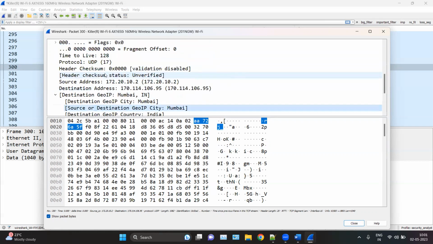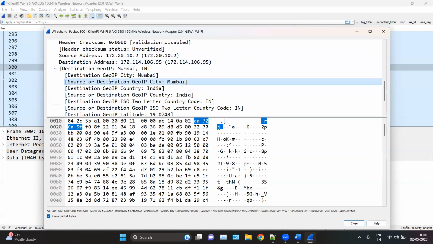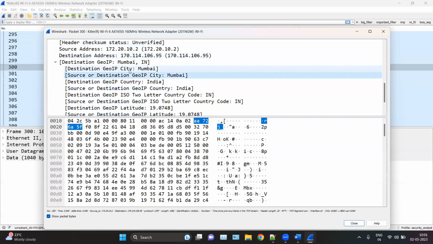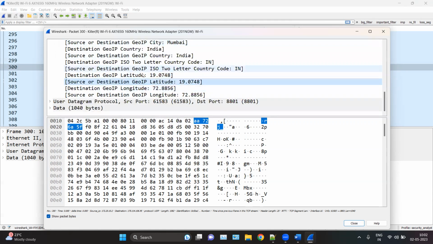So Wireshark is giving additional information about the location of the IP, like where the server is located for that particular IP, or where the packets are coming from. Here you can see the country, city, ASN number, etc., and some more information, that is latitude and longitude as well.